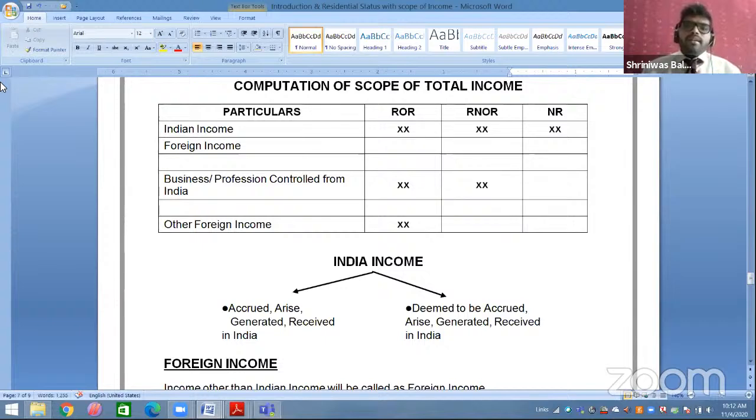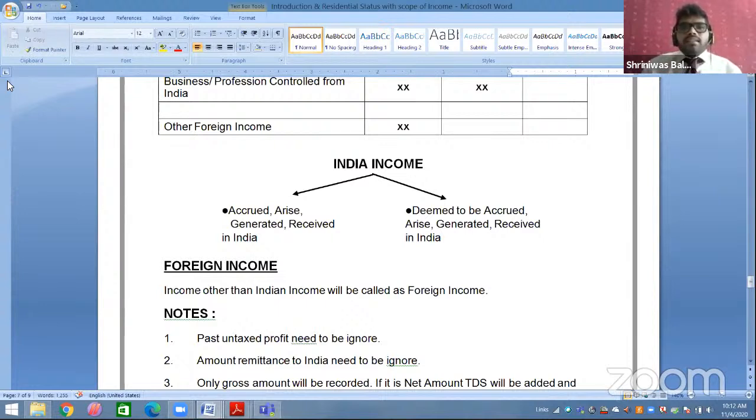Sir, how do we determine whether it is an Indian income or foreign income? Very simple, students, don't worry at all. Indian income means income which is accrued, arisen, generated or received in India. Any of them; it's not always that all 4 have to be together. Either accrued, arisen, generated or received. Sir, what do you mean by accrue, arise, generated? Receive we can understand, sir. Accrued, arise, generated can be taken as one term called earn.